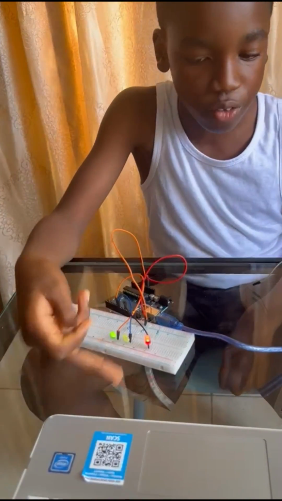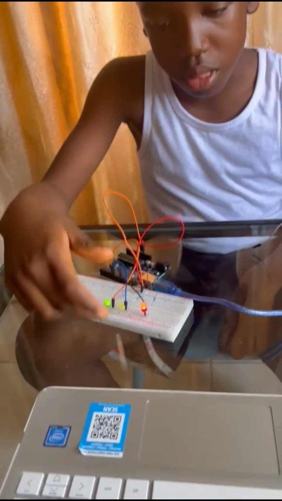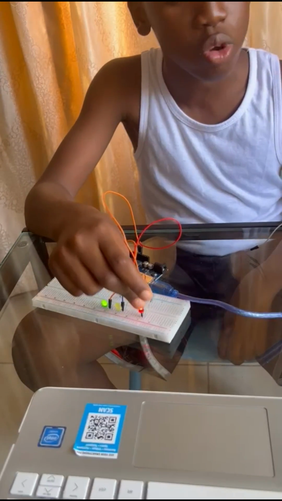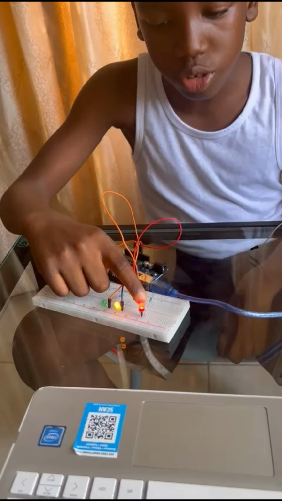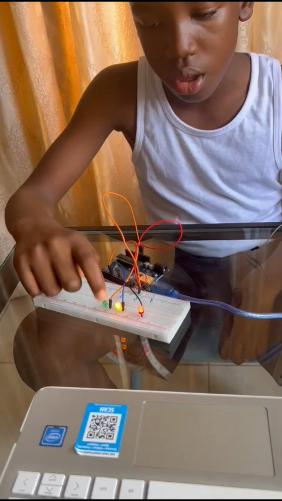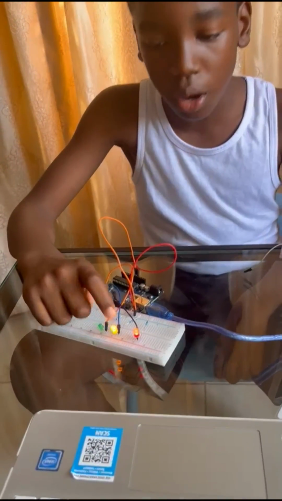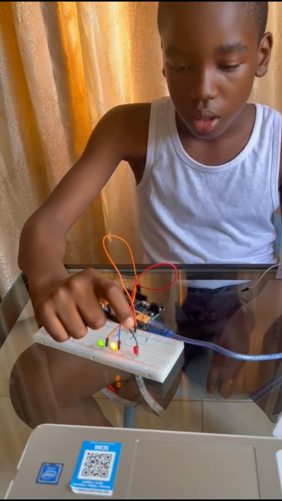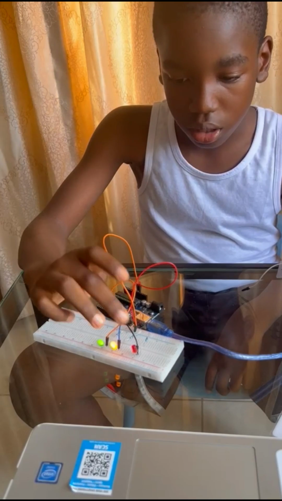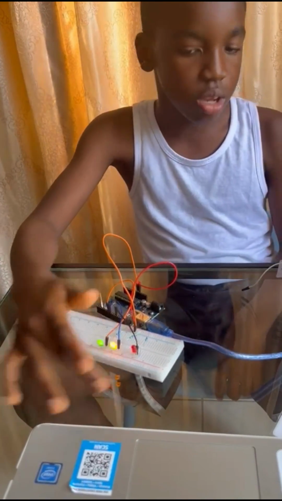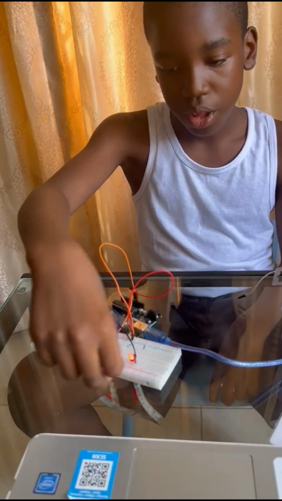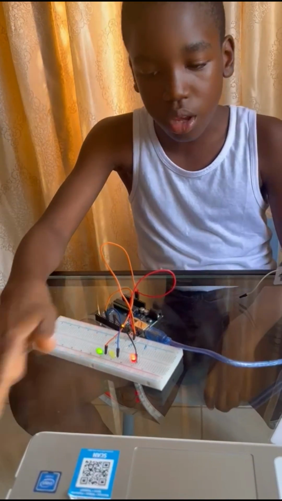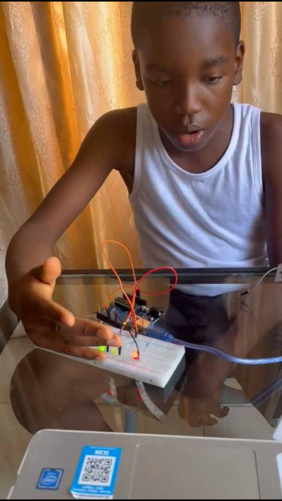This yellow one is only saying its own road. Now the green one is saying you can go. The red one is saying you should stop here and also its own. So the red one is saying here should stop. The red one is also saying here to stop now. I mean the yellow one is saying you should get ready here, and also saying get ready here. It's saying go here, and the red one is just saying nothing. Just go in this road, so the cars can pass here. Then now the red one is saying this place should stop. Here to stop. But here you can go. So you guys understand now.